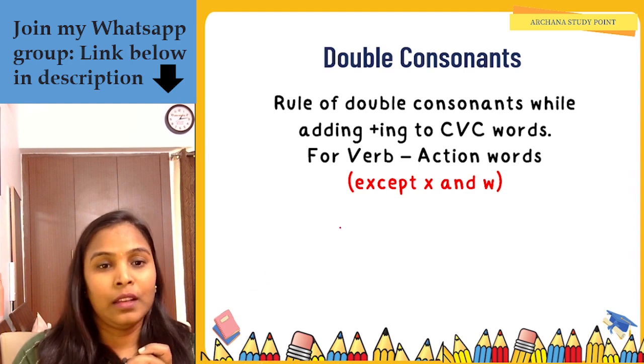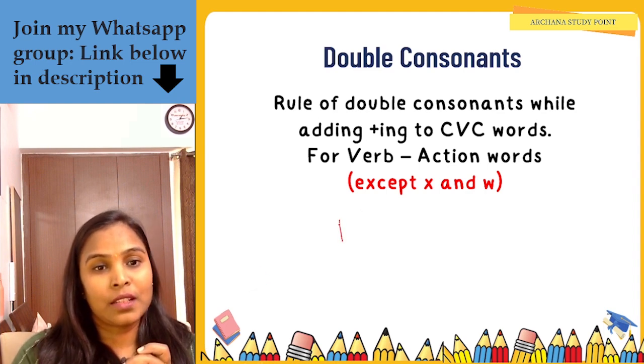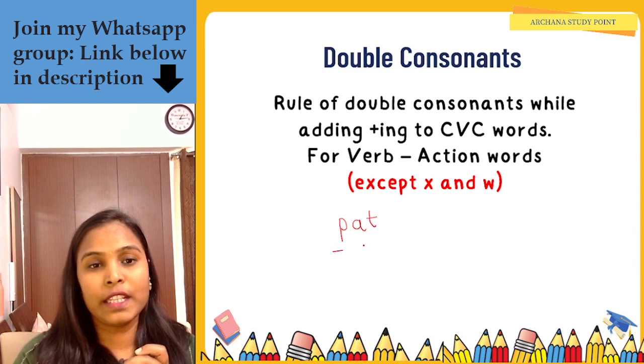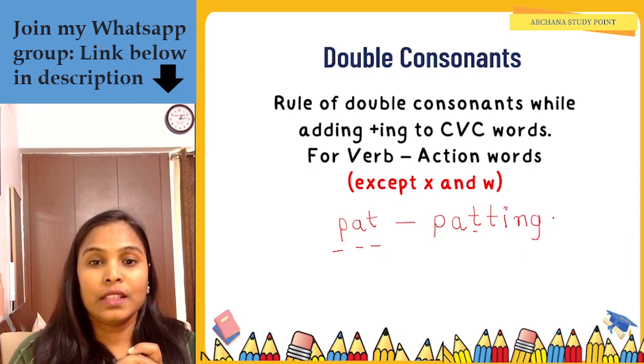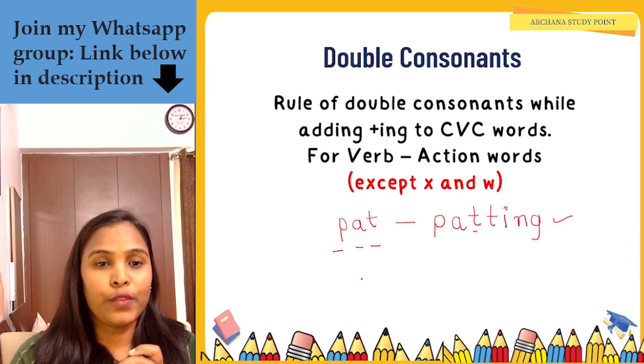Let's see. Say for example, pat, in which you have a consonant, vowel and consonant. How do you add ing to it? For adding ing, what do you have to do? You have to write the base word pat and then repeat the last alphabet or consonant and then add ing. This is your short sound of A.